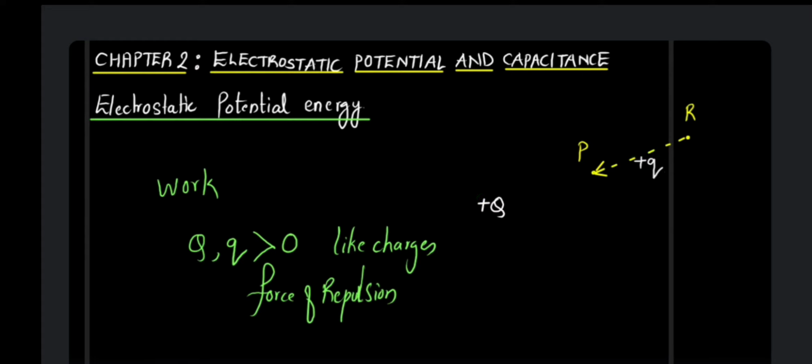But still, you are applying an external force and taking it towards the source charge. This charge is trying to move away, but still you are applying an external force over here and trying to get it closer to the source charge. That means you are doing a positive work over here. Now I hope you know the difference between positive work and negative work.